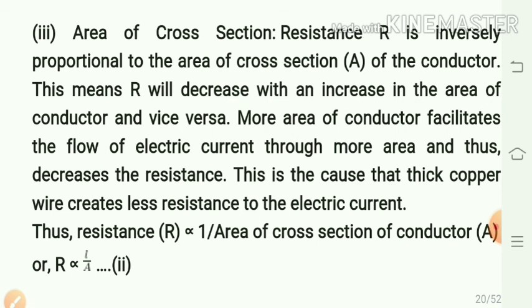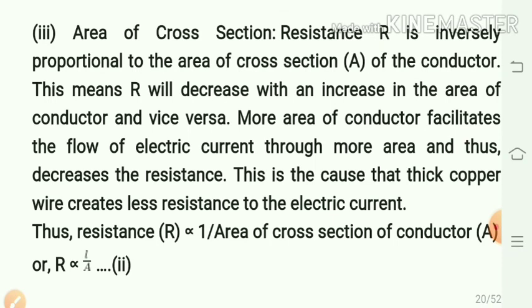R will decrease with increase in area of cross section of the conductor and vice versa. More area of the conductor facilitates the flow of electric current through more area and thus decreases the resistance. This is why a thick copper wire creates less resistance to the electric current.